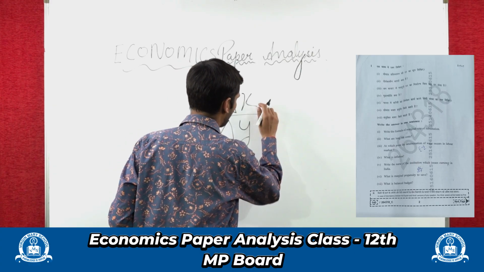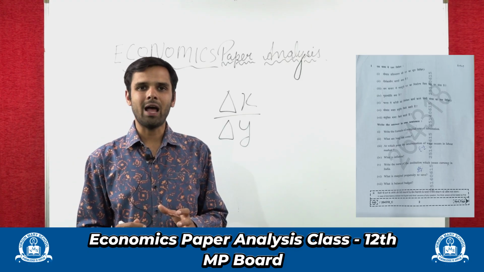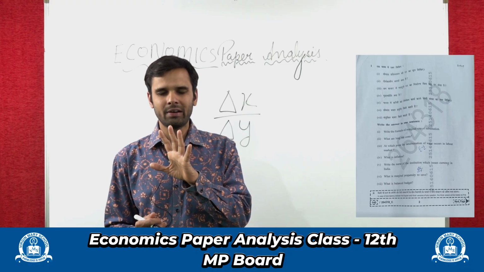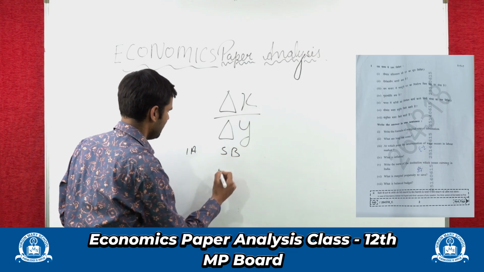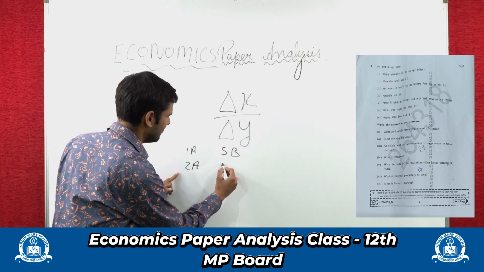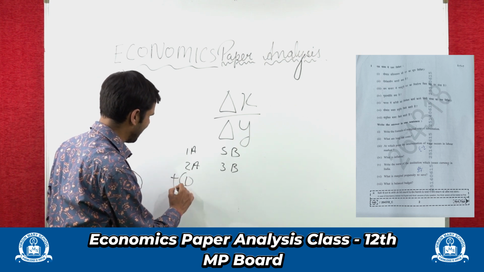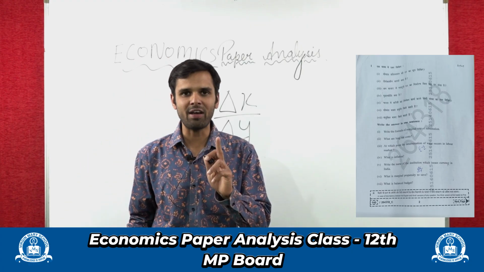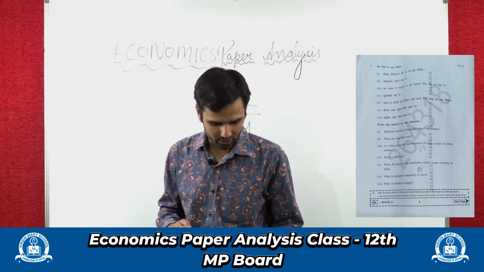This is x and y is what? Goods. Right? Suppose I am a consumer. I am having options to buy one apple and five bananas. Now, another option I am having is to buy two apples and three bananas. So for one apple extra, I am sacrificing two bananas. So this is what marginal rate of substitution is. I am sacrificing two bananas to gain one apple. So this is what MRS is known as.